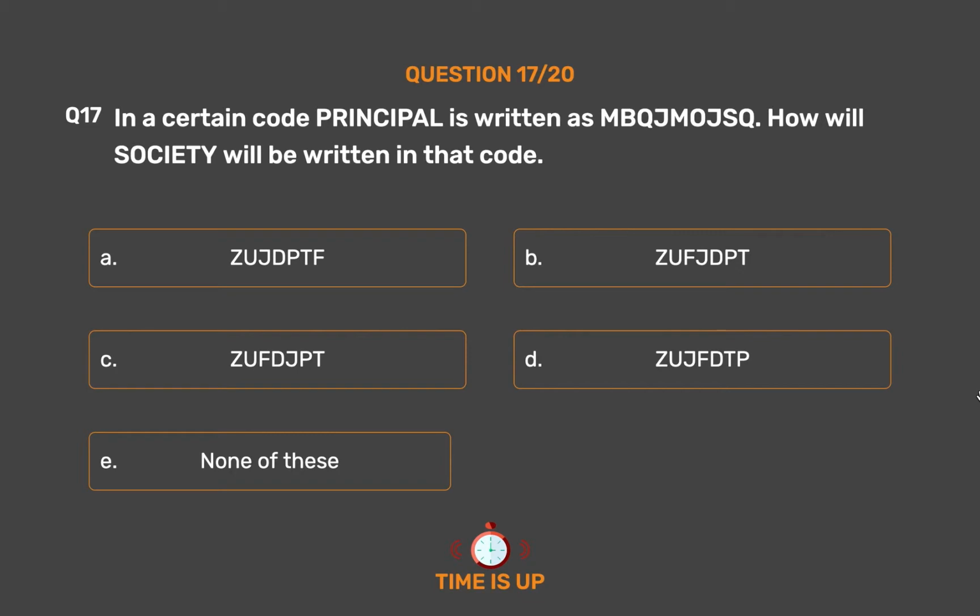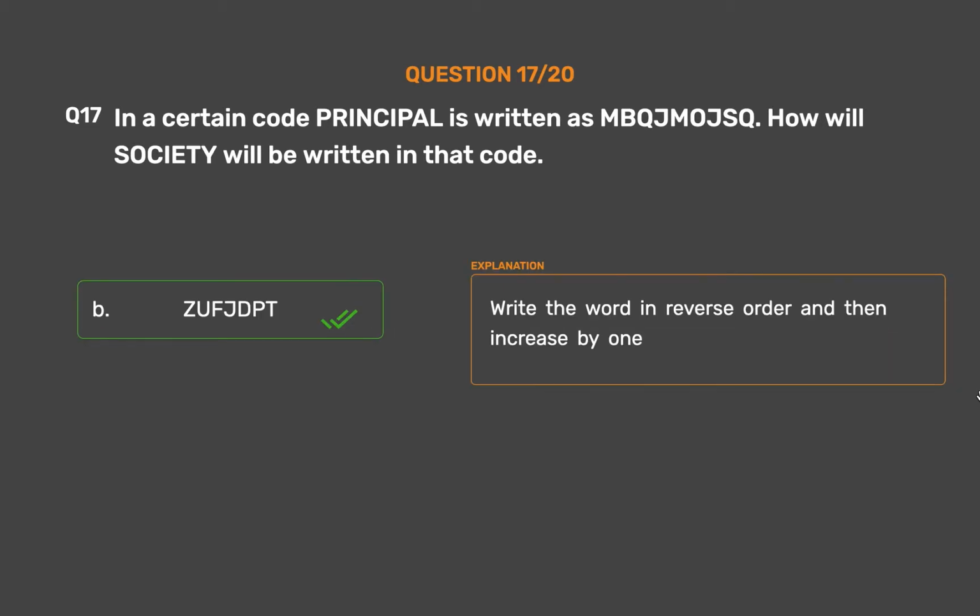The correct answer is option B. ZUPRPT. Write the word in reverse order and then increase by 1.